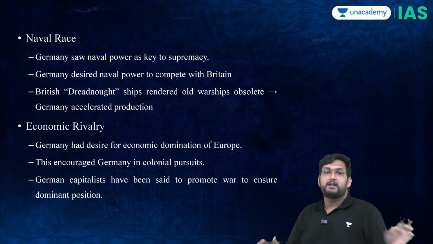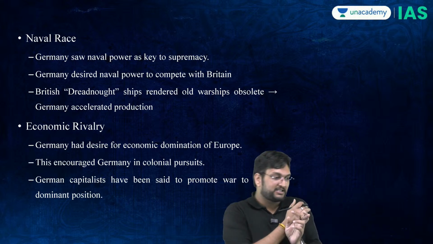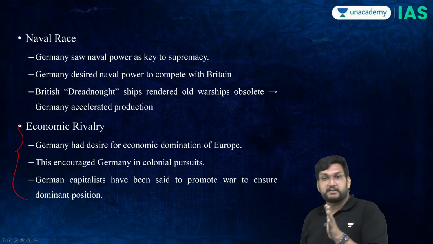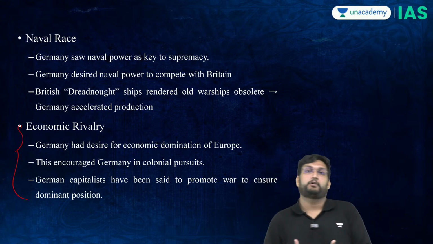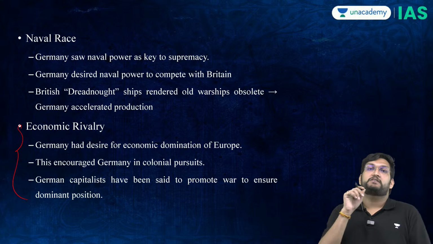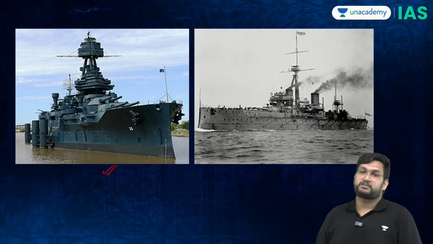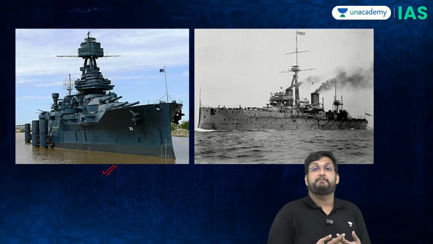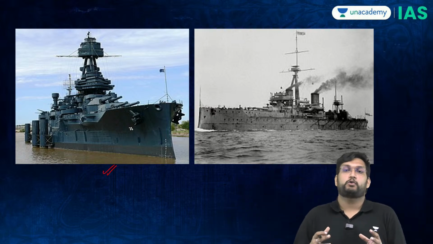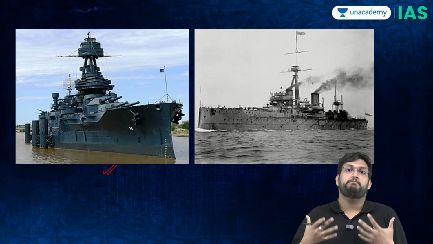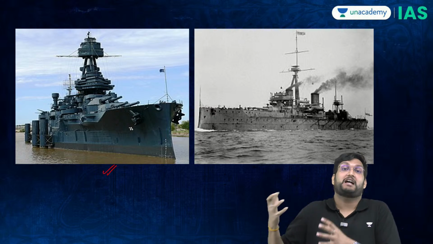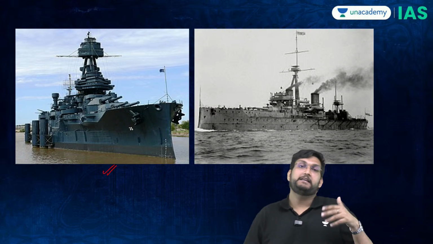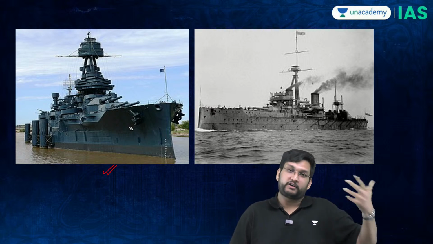And therein, the naval race between the Germans and the British, the economic rivalry between the Germans and the British was also very important. The British had introduced a specific type of ship. This is called a dreadnought ship. Previously, all the ships were made out of wood. However, the British were the first to introduce what are called steel and iron made ships. They are called dreadnought ships, dreadnought class of ships. This changed naval warfare forever. And the British introduced the dreadnought.